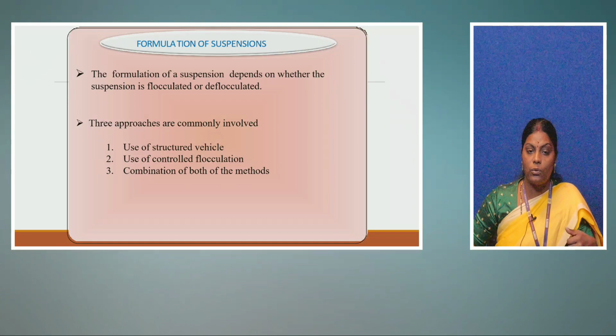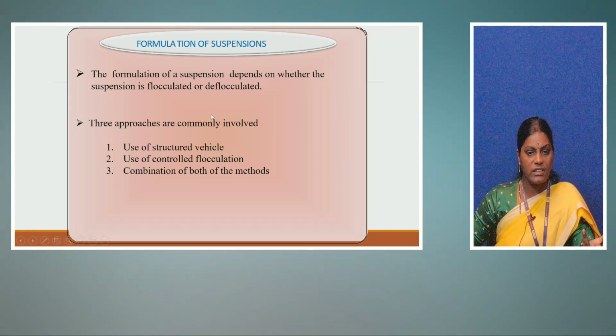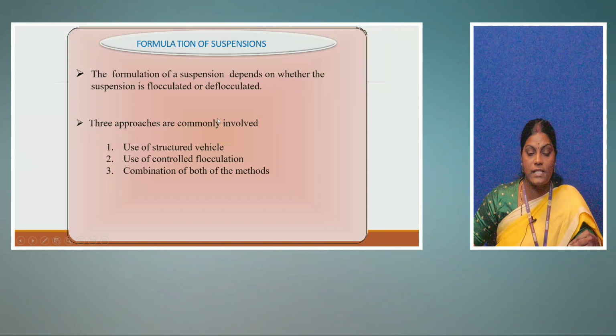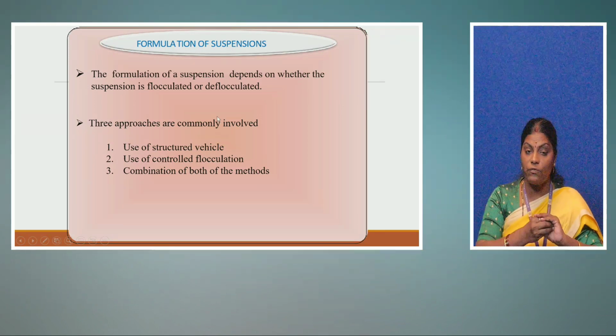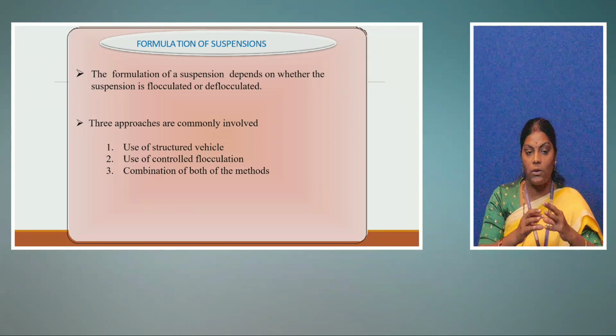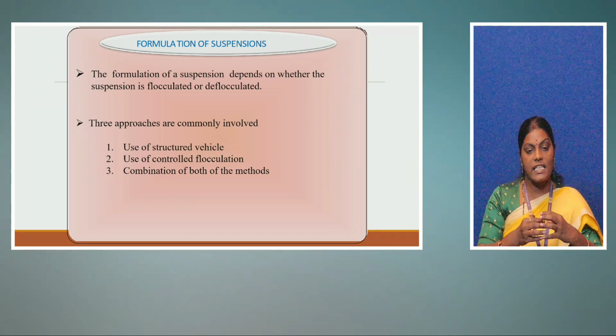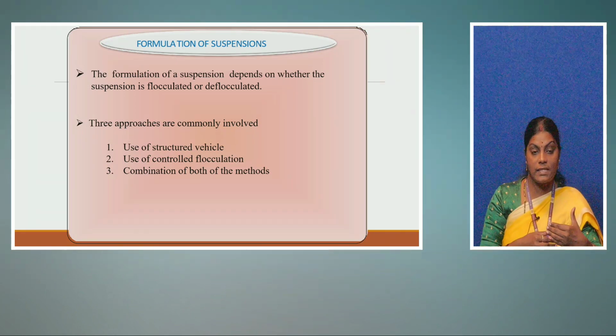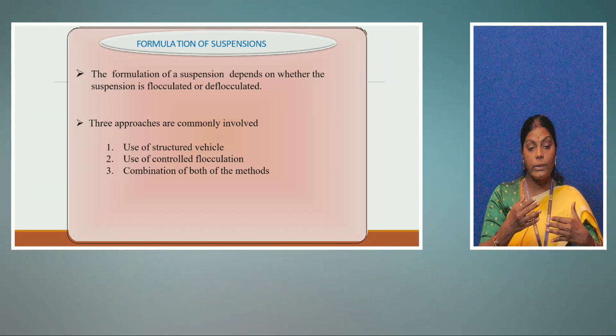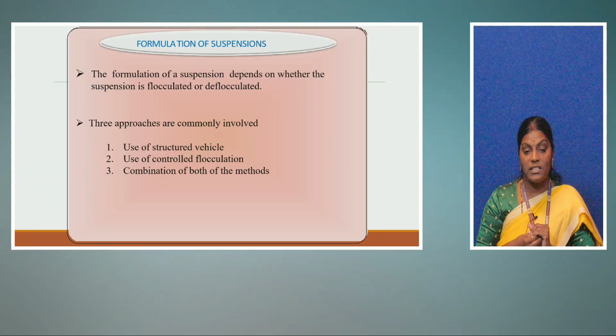But whenever we are going for a flocculated system, flocculated systems have a different property, that is flocculation of the particles, which means we need to include some flocculating agent. At the same time, as the floccules form, they cause a change in the particle size, and whenever the particle size increases, it leads to fast sedimentation. So we need to consider all the factors that influence the